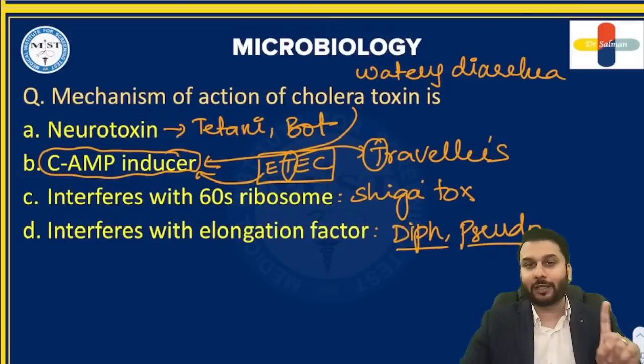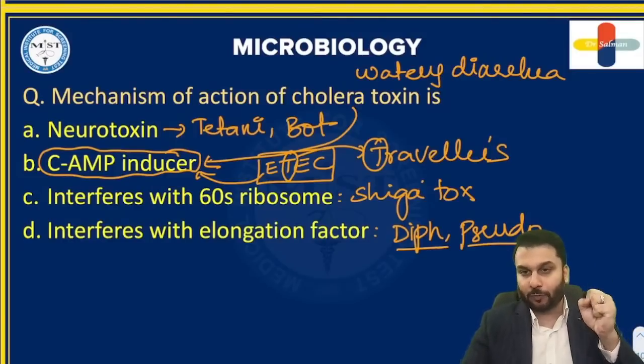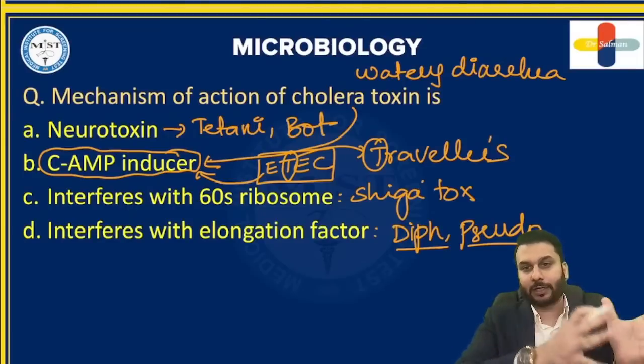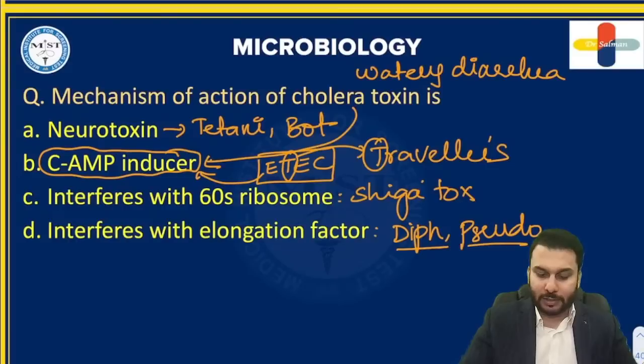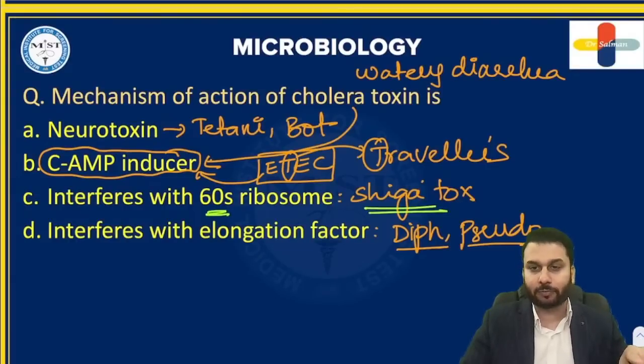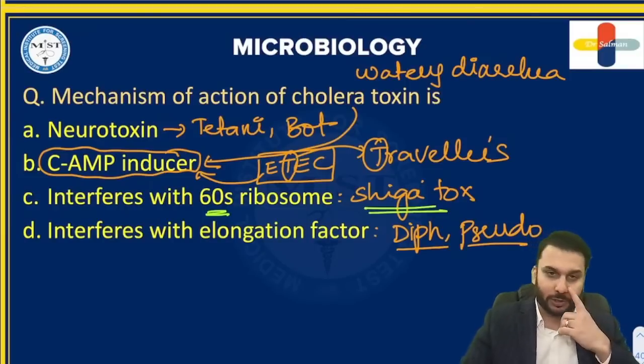Neurotoxins are tetanus and botulinum. One causes contractions, one causes relaxations, that is tetanus versus Botox. The one that interferes with the 60S ribosome is Shiga toxin and Shiga-like toxin. And the one with elongation factor blocks the protein.